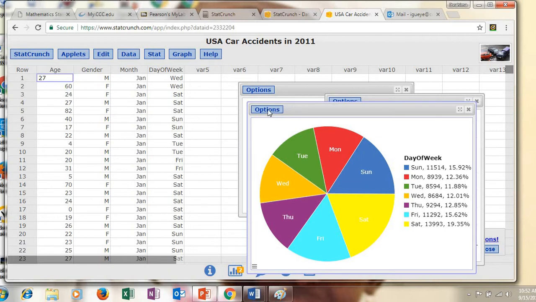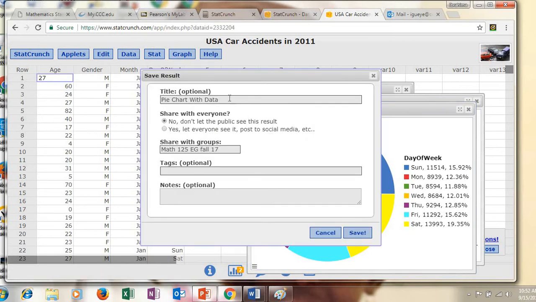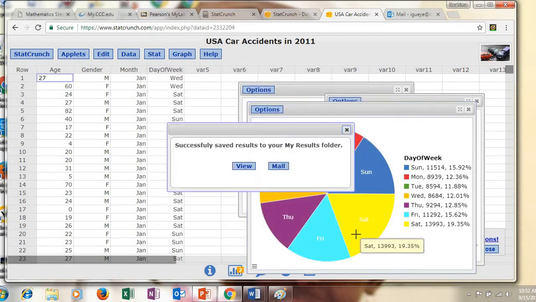Okay, and you go to option again, and you want to save it. And you also want to add the pie chart with data. You're going to add day of weeks. Alright, day of weeks. Alright, you click save. And I'm done now.